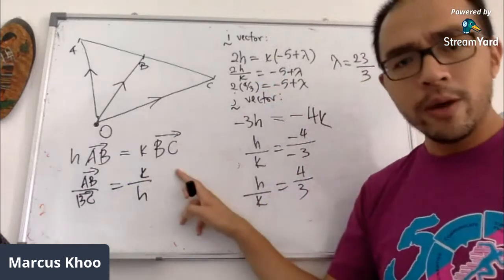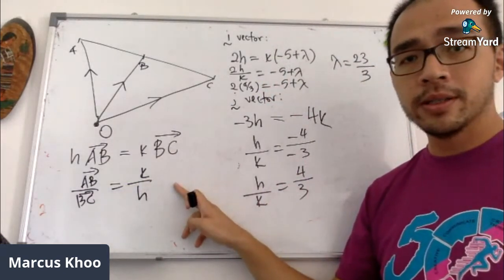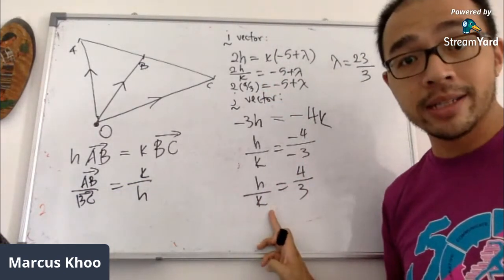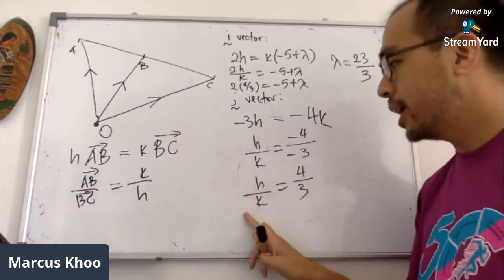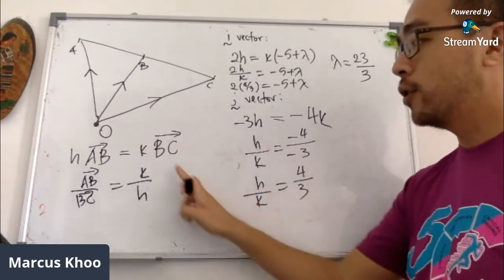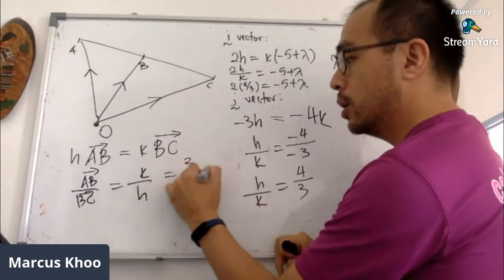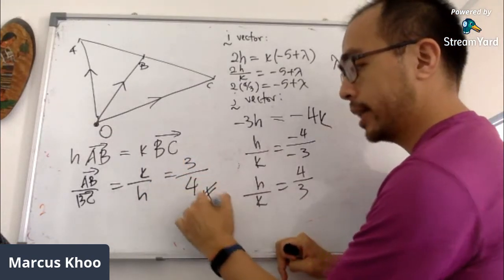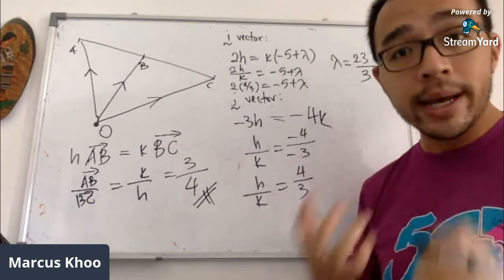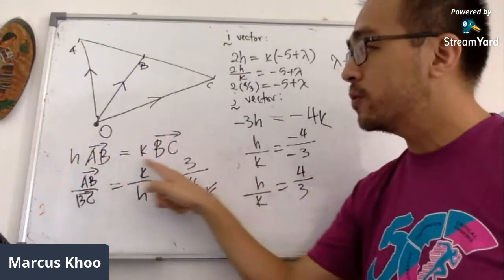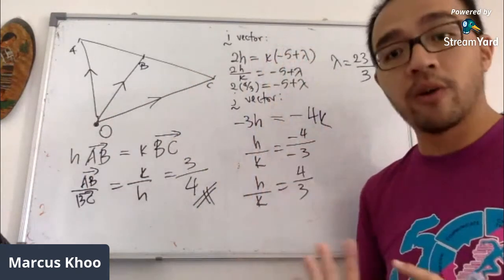Now, where have we seen this K over H before? It's right over here that you have done earlier. If H over K is 4 over 3, therefore K over H is 3 over 4. And that's your final answer. Which is why I said that this singular line over here actually answers the entire question for you.